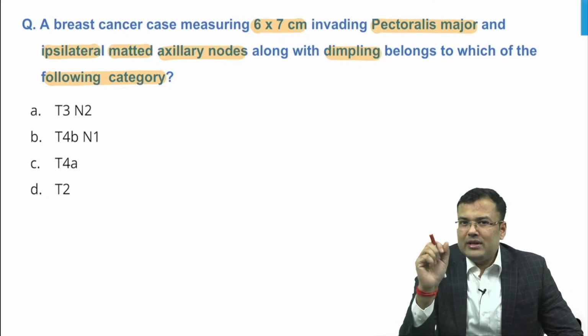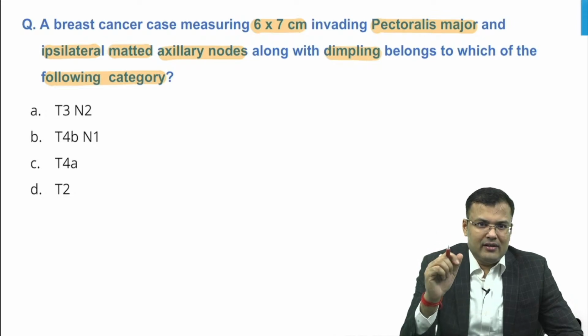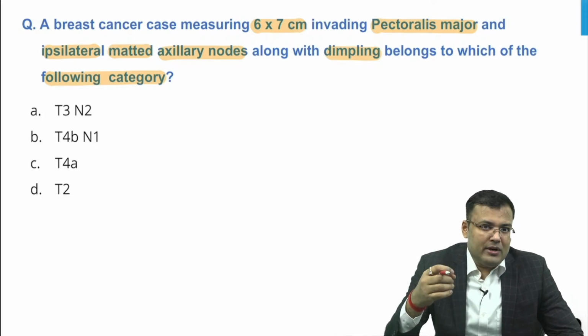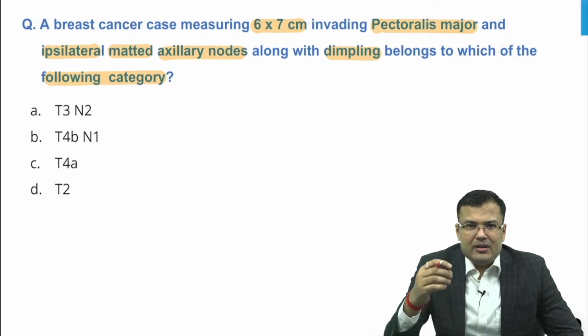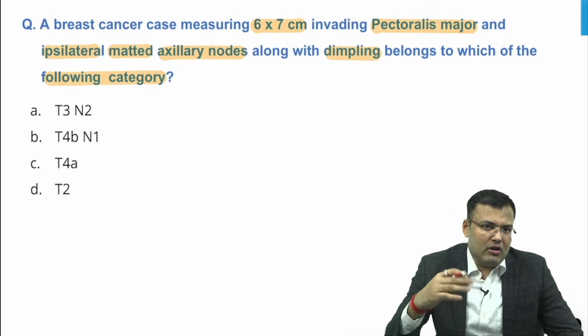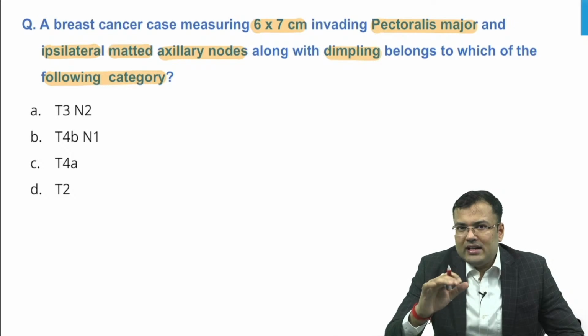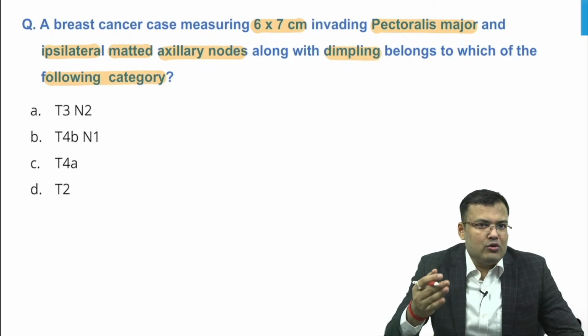Important point related to breast cancer staging: whenever there is dimpling, nipple retraction, nipple deviation, or involvement of pectoralis major or minor, this is not included in staging. It is not going to affect the staging.